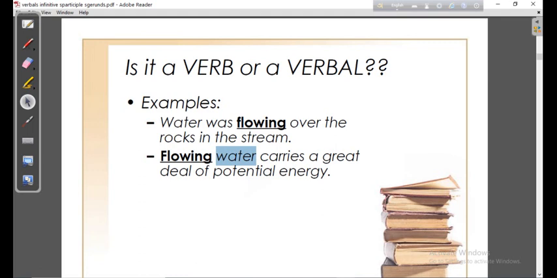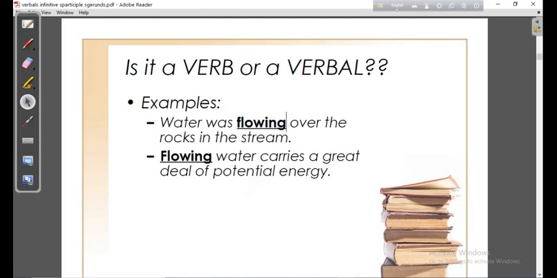Definitely you'll be able to say that here flowing is not a verb, rather it is an adjective. So the word flowing, which was a verb in the first sentence, has become an adjective in the second sentence. So this is called a verbal, and this one is called a verb because it has been used here as a verb.